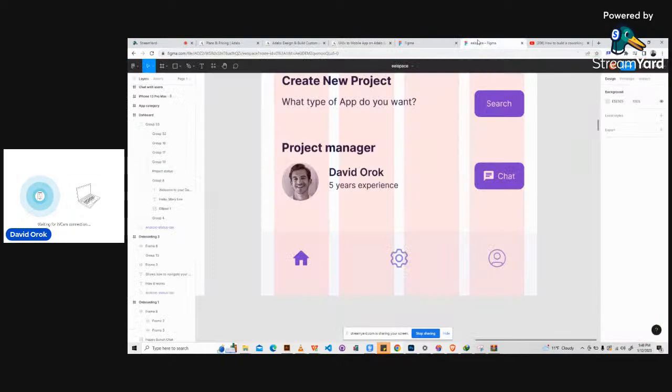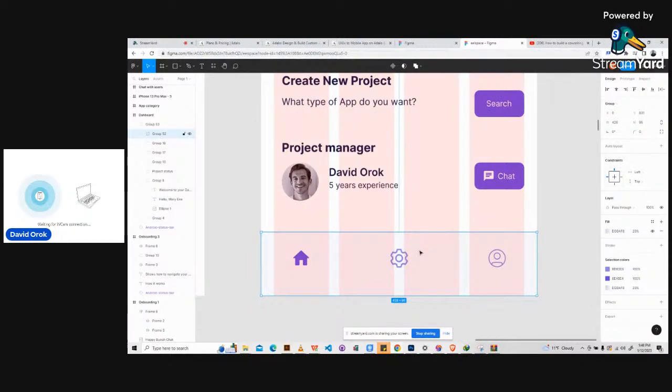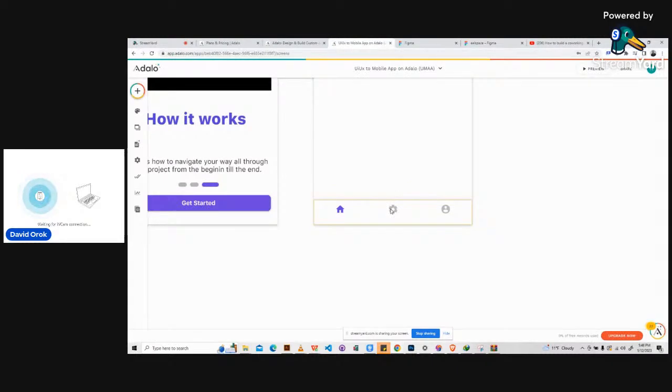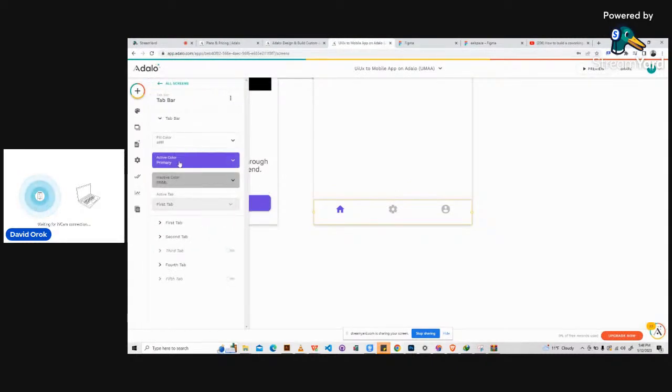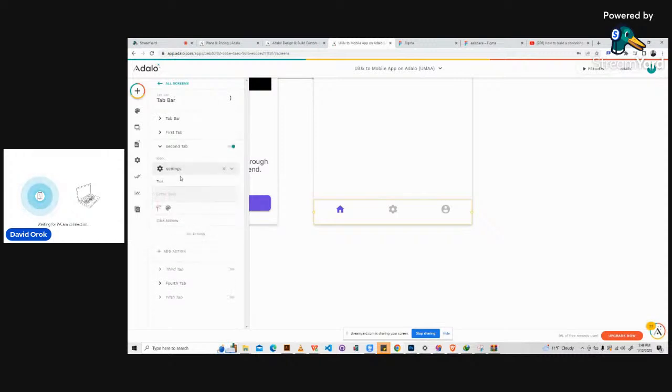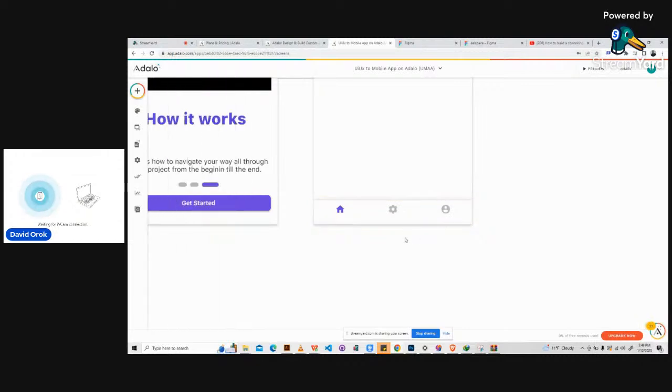Really cool. All right, so here we have some sort of shade. If you can see, these are our icons, and they have colors. They have the brand colors, but here Adalo doesn't allow us to. Okay, actually, Adalo does. Yeah, it does. So we can have the brand colors. But this is the active icon, so it's supposed to be like this, right? If this is the active one, it will change. For this screen, home is going to always be the one active, right? So good.